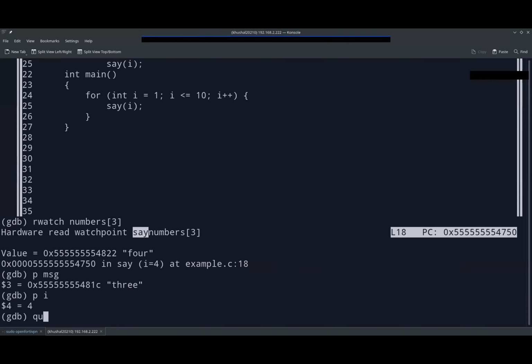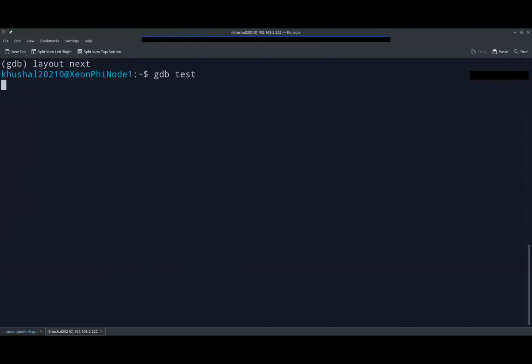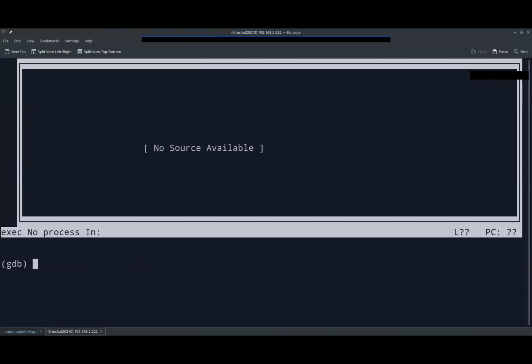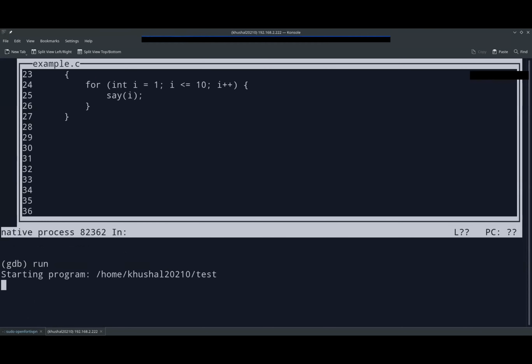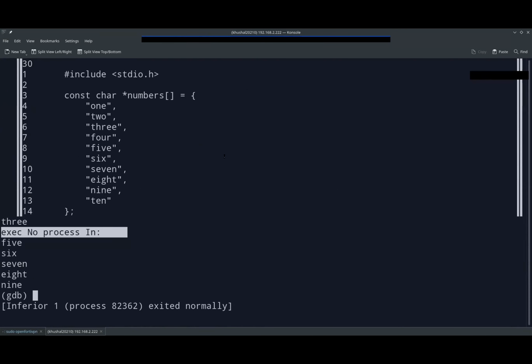Let's quit and do the watch point thing again, setting the watch point to a different number this time. Layout, space, next. Run the program first. We are in the layout. Let's set the watch point for the 9th position.